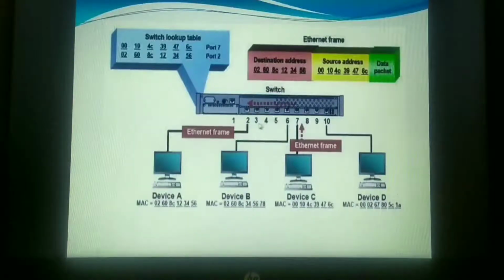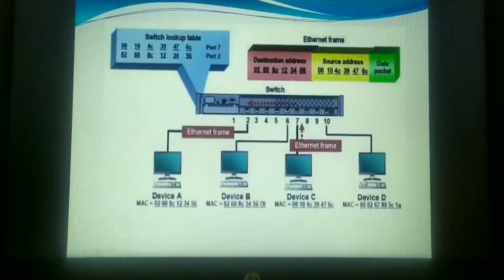Correct? So what does it do? It will start searching again. Is 3 connected? No. Is 4 connected to any system? No. 6? It will come to 6. 6 is not registered in its table, hence it will check its IP address. It doesn't match, so it will not forward. The 7th it will not check, because the 7th IP address is different, it already knows. It skips, goes to the 8th, it is not available. 9th, no. It will come to the 10th and check its IP address. It matches.